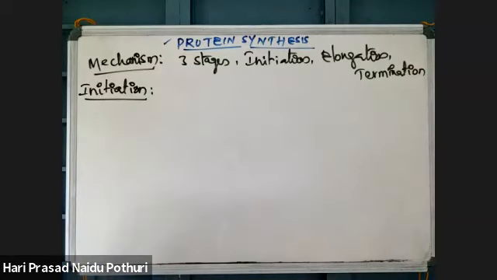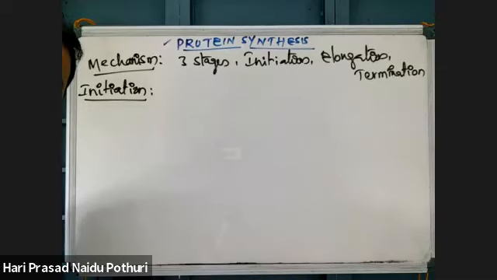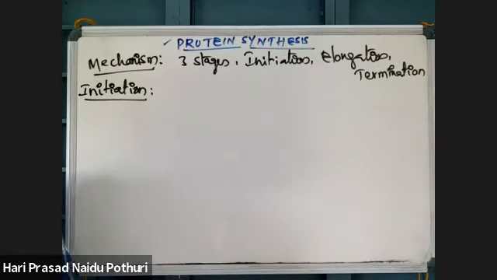mRNA, okay. Then on mRNA where? Yeah, initiator. What is that initiator? Ribosomes. No. Subhadarni gave the correct answer. What did Subhadarni say?